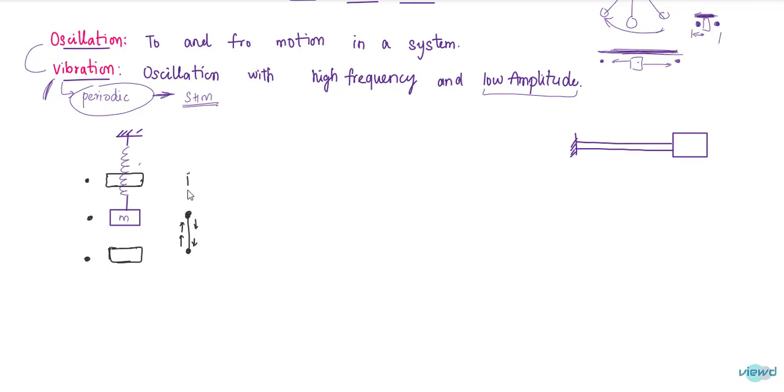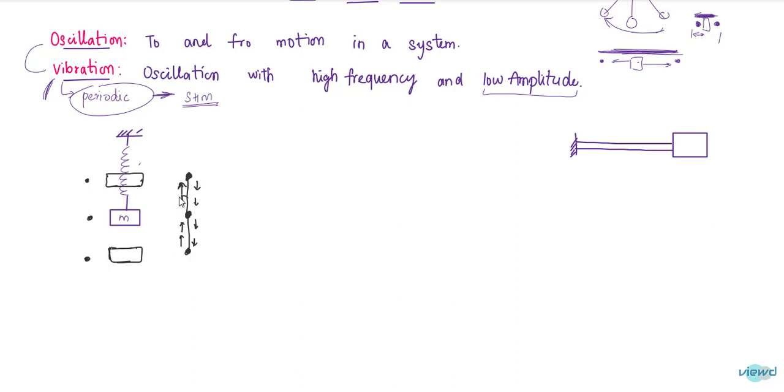It moves far away from equilibrium position or mean position, and it reaches at extreme point here, and from there, due to the stiffness of a spring, again it moves down, and due to inertia it does not stop at a mean position, and it reaches this extreme position.